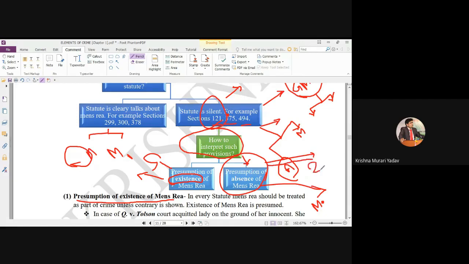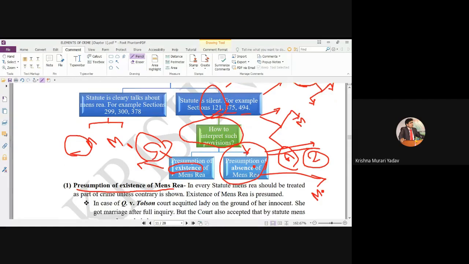It means two judges were on this side, one judge on the other. The person was convicted even without a guilty mind, because two judges said that in such cases the person must be convicted even without a guilty mind, because the object of the statute says that smuggling must be prevented.